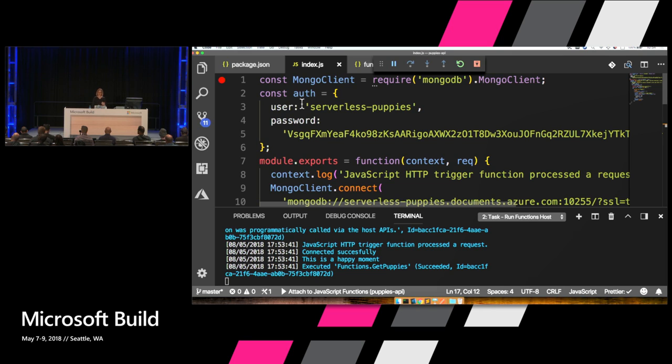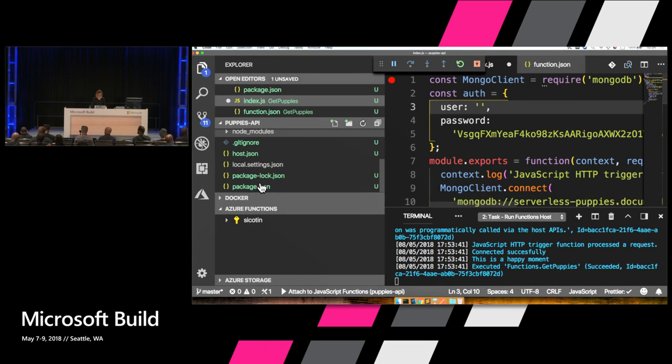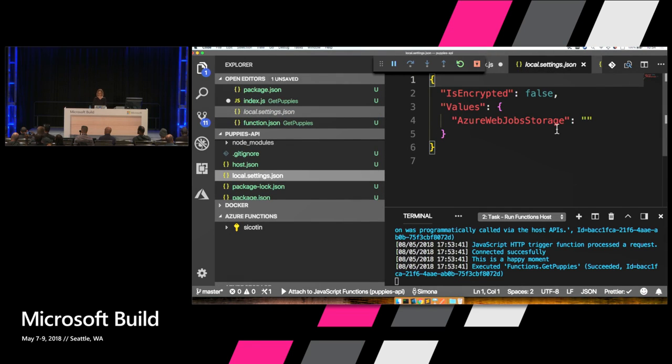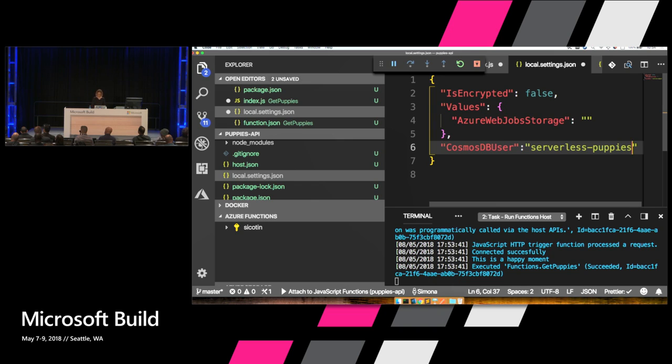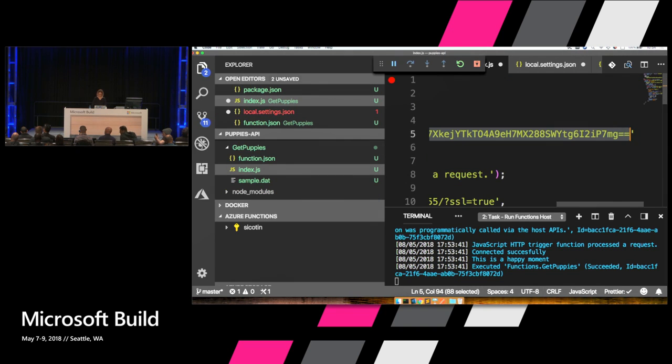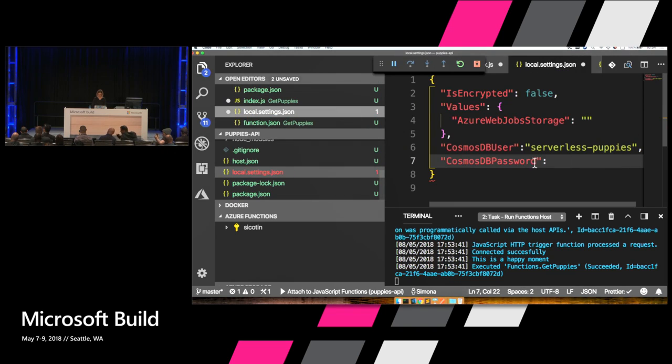But as I mentioned, we can actually go ahead and define environment variables in local.settings.json. So I'm going to go ahead and do that. Okay. This is it. It's a JSON file. So I can just say that I want to create a Cosmos DB user. And this is the user that we're going to use to connect to our database. And then I also know that I need a Cosmos DB password. And I'm going to go ahead and copy it from index.js. Okay. Paste it.